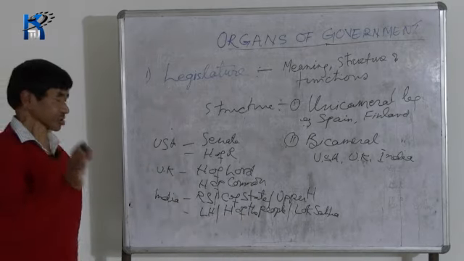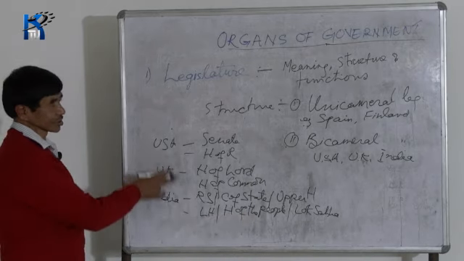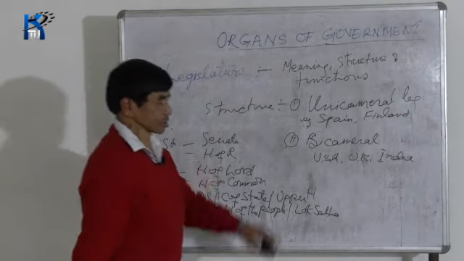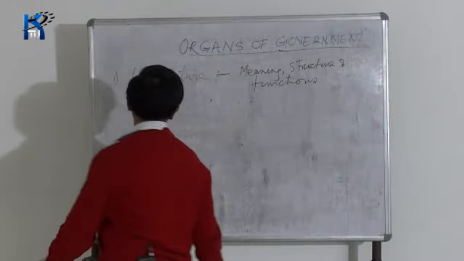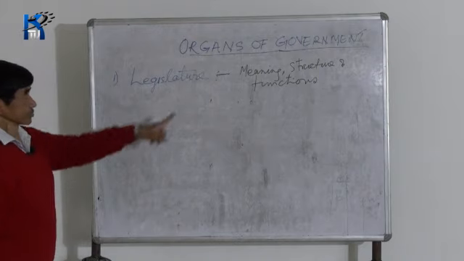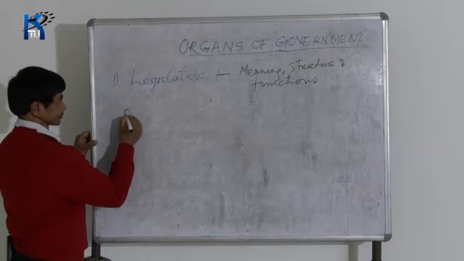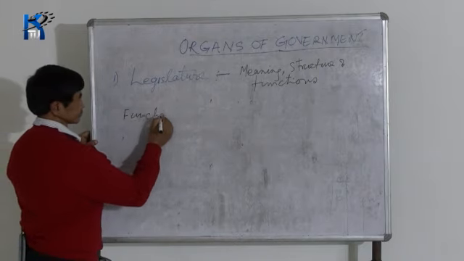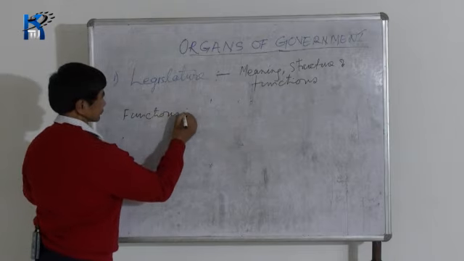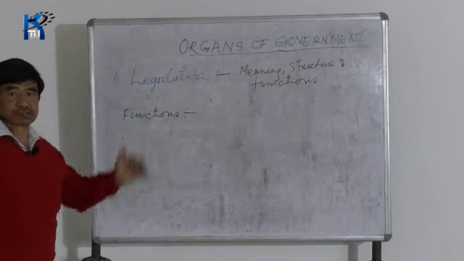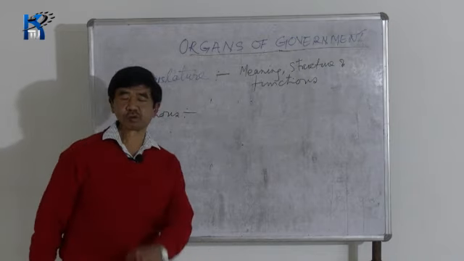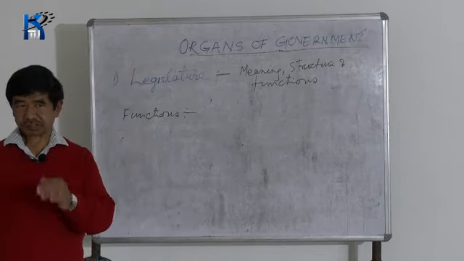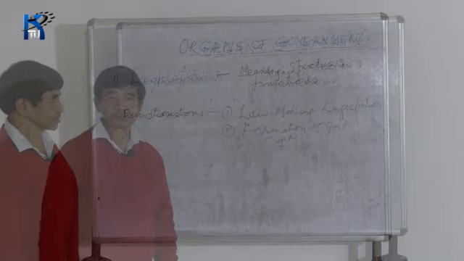So here what we see, the three countries have a bicameral legislature. Okay, now we see the functions. Before this, in the first class, I taught you that the theory of separation of power is applied.